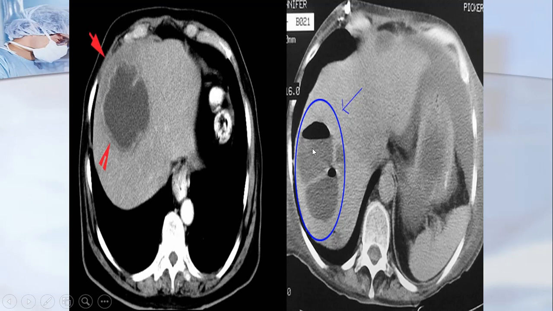Similarly, you can also see a fluid level as air fluid level here. So this is again another example of how the liver abscess appears on CT scan.